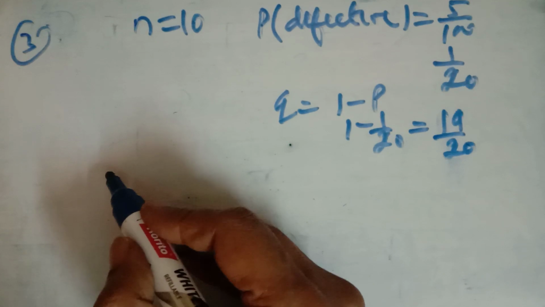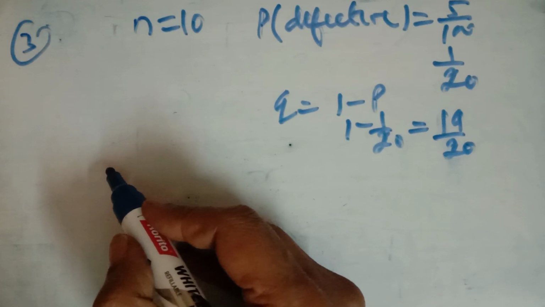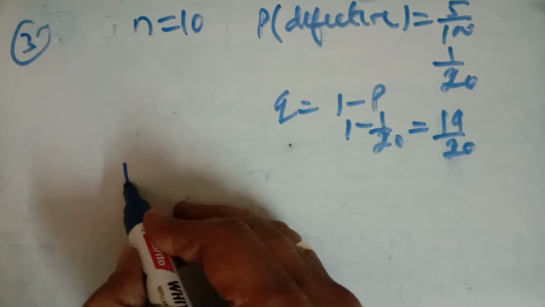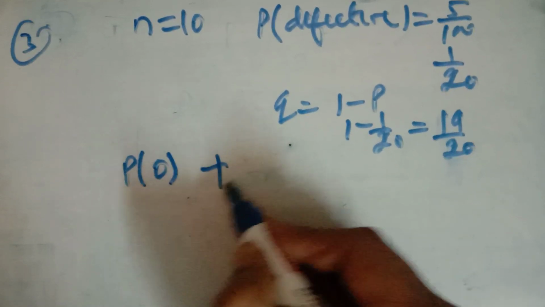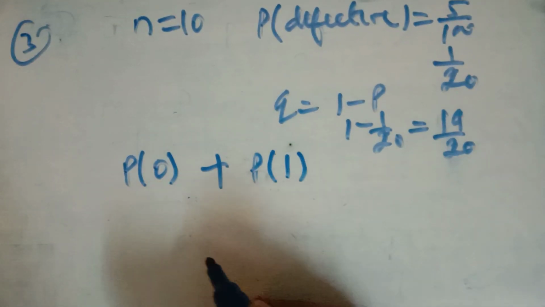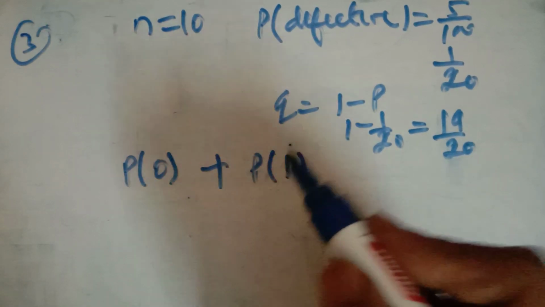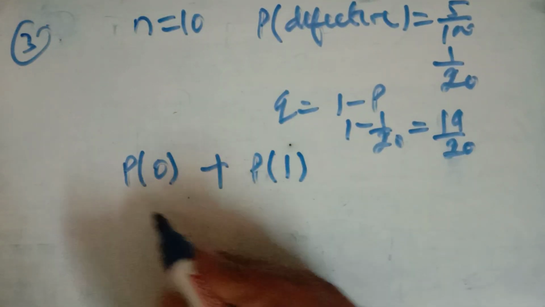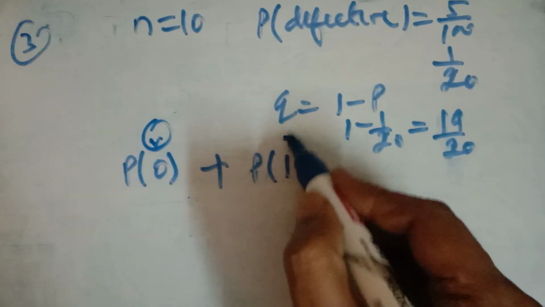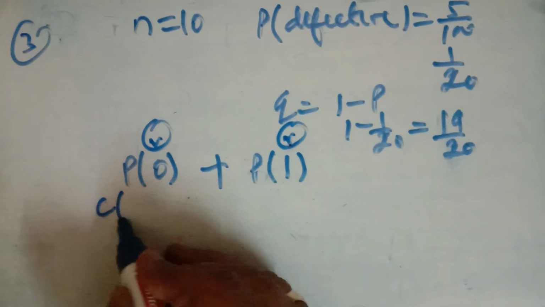It is being asked, when we are taking out 10 items, it will include not more than 1. 1 से ज़्यादा ना हो, मतलब P0 plus P1 आपको फाइंड करना है. You have to find not more than 1. एक से ज़्यादा डिफेक्टिव आइटम ना हो. तो डिफेक्टिव होना यहाँ पर एक सक्सेस है. तो यहाँ पर R की वैल्यू 0, यहाँ पर R की वैल्यू 1, and you have to use the formula 2 times.